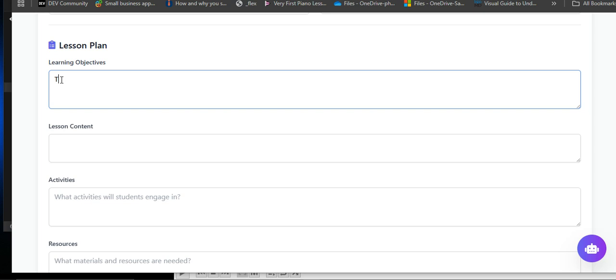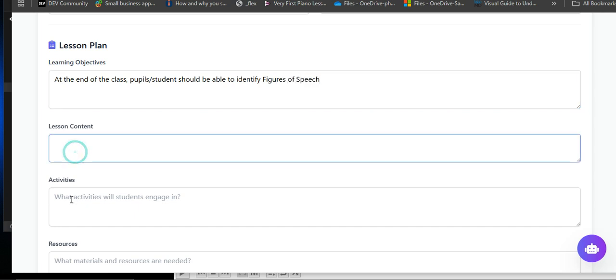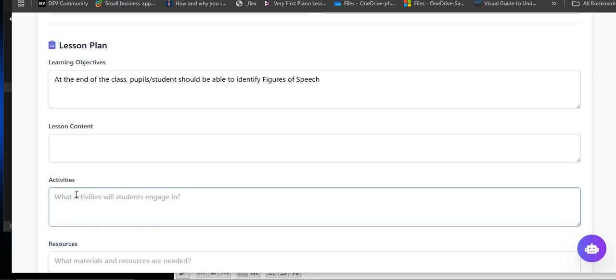You know how you write your things, teachers. So this is at the end of the class, pupils or students should be able to identify figures of speech. All right, lesson content. Probably lesson content is not the lesson notes. There are some who put lesson content. Then activities. What are the things students would do? Let me just put one.